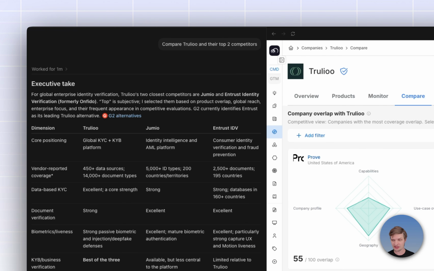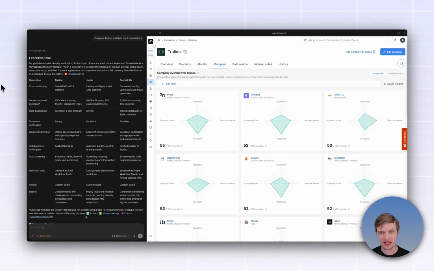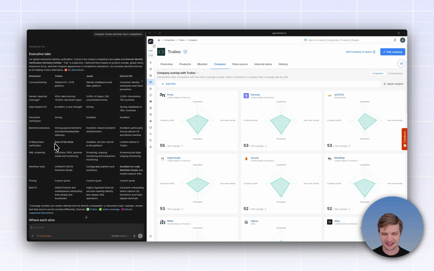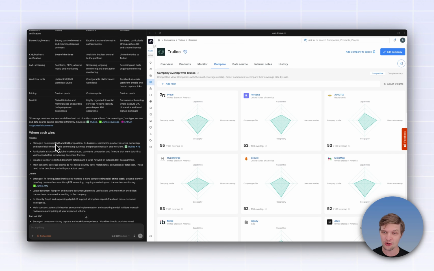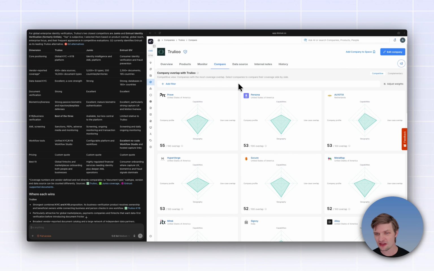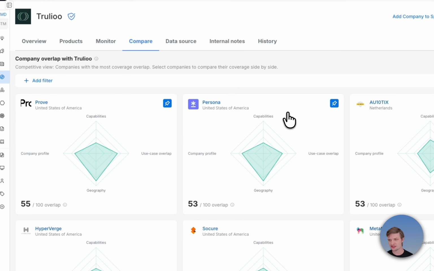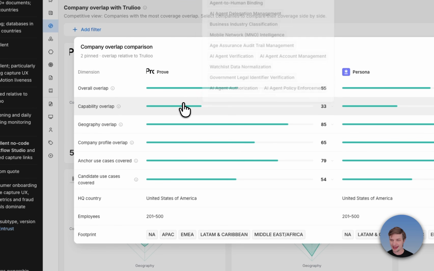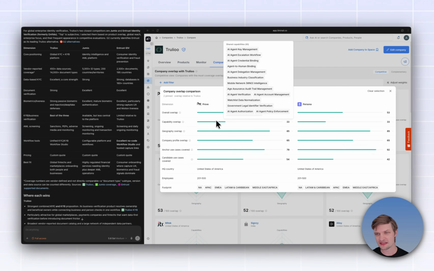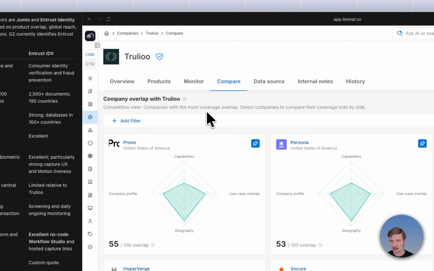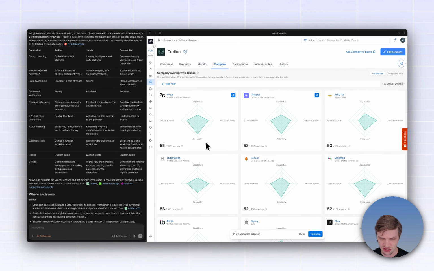Finally, we get to our comparison feature, fully accessible in the MCP and in the front end. You can ask your agent to do a comparison. I can click in, start to build an angle towards battle cards here, or just understanding win and loss opportunities. But within the UI directly, now in a competitive view, based on Liminal's expert weighting, I can start to see as a business, where do we compete, how, and even specifically why we might come up against key competitors, looking across a few dimensions, capabilities, use cases, geography, and the overall profile. We've got a couple ways to click into more, so check out the full experience to take a look.